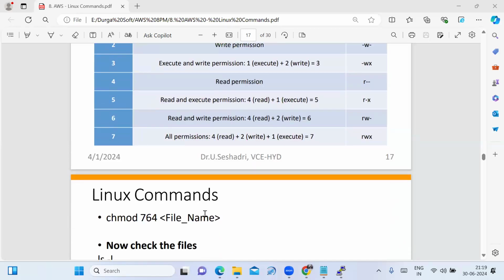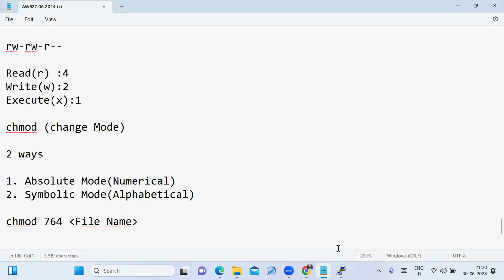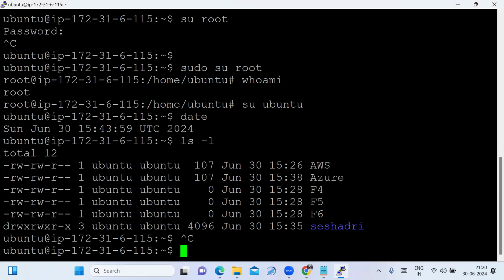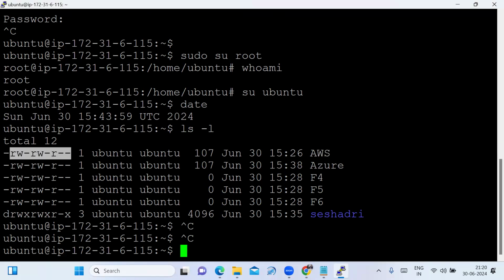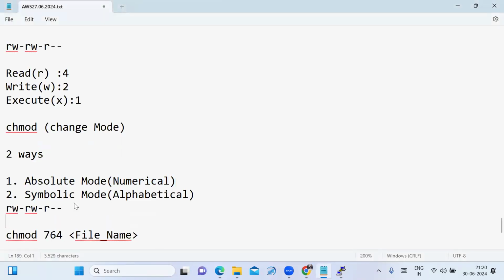See friends, how we have to change the file mode, how we have to change the file permissions using the chmod command. Now see, those are the file permissions. I am typing the ls -l command for the AWS file. Those are the file permissions. Now I want to change the file permissions.